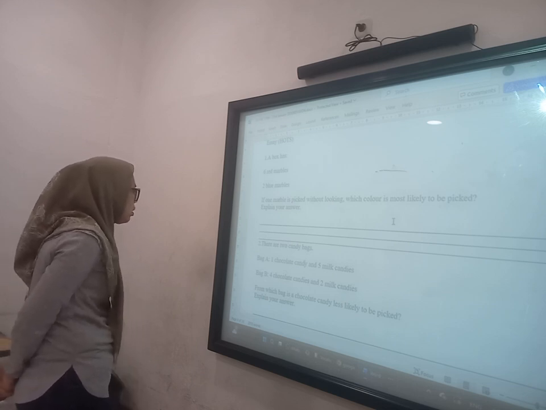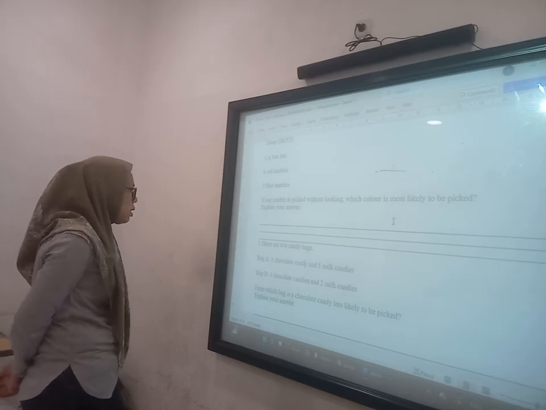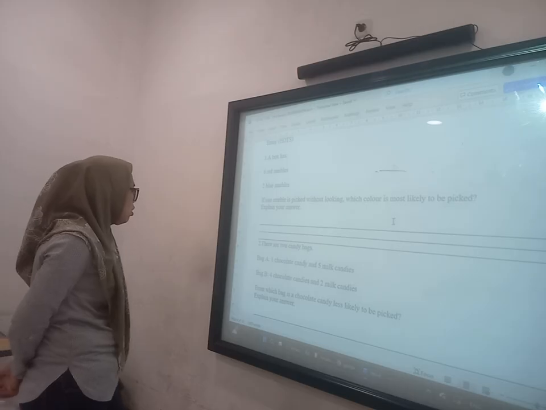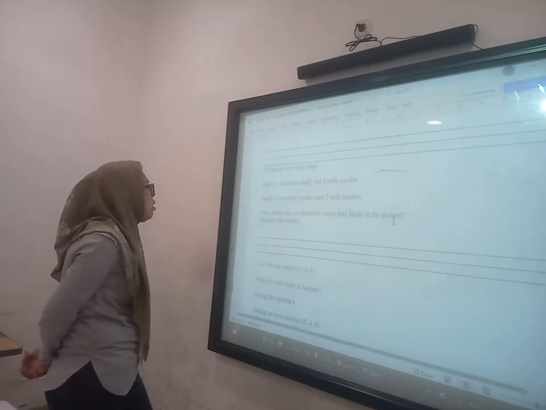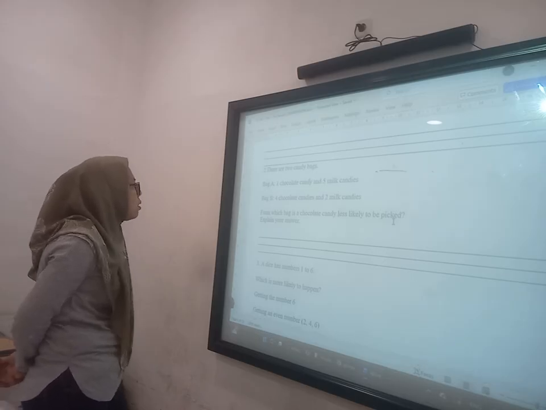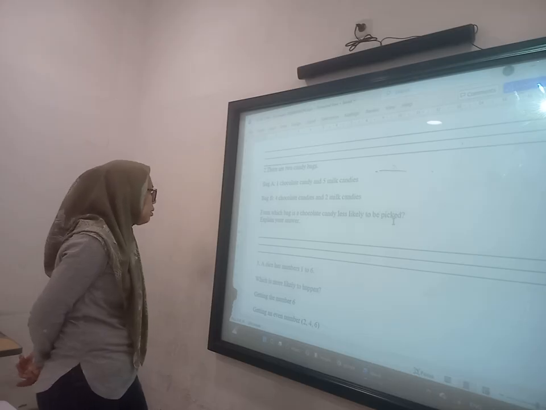Bag B has 4 chocolate candies and 2 black candies. From which bag is a chocolate candy more likely to be picked? Explain your answer. So the answer is bag B. Bag A has 1 chocolate candy from 5 black candies, which is less than bag B.